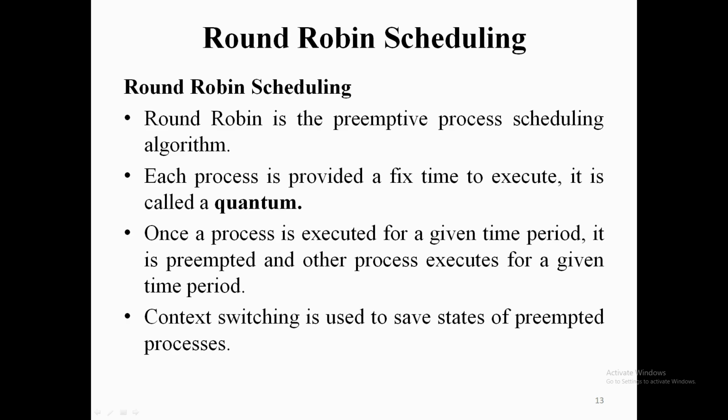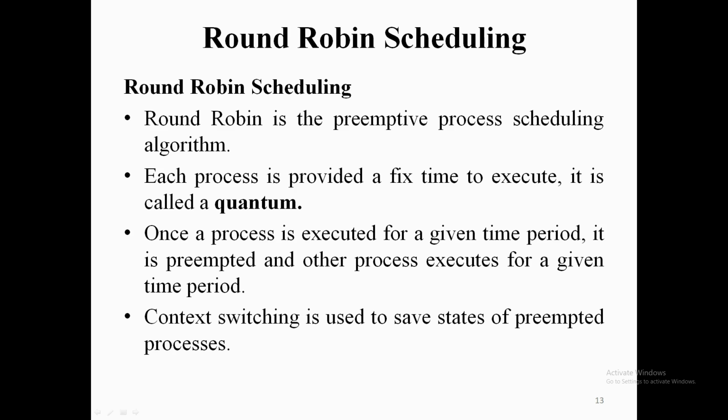Likewise, here we schedule the processes by giving a fair chance to all the processes that are waiting in the ready queue, that have arrived in the ready queue. Once a process is getting executed in the processor and its time period gets over, it is preempted, and the next process which is readily available in the ready queue is given to the processor for execution.